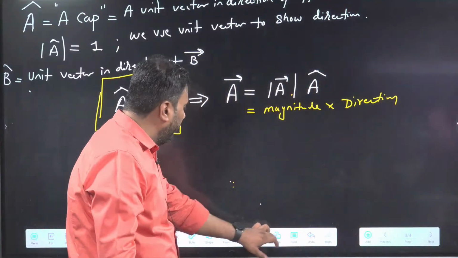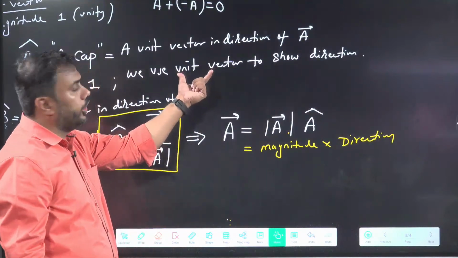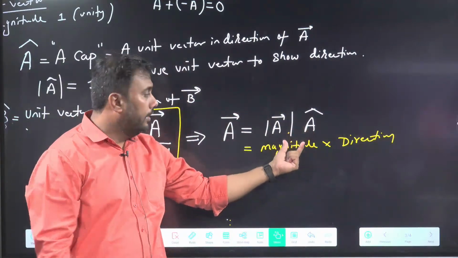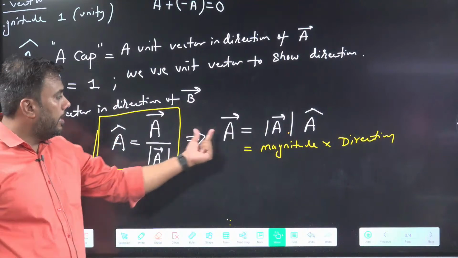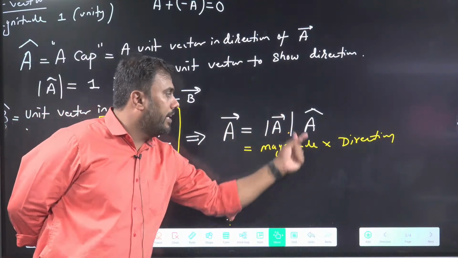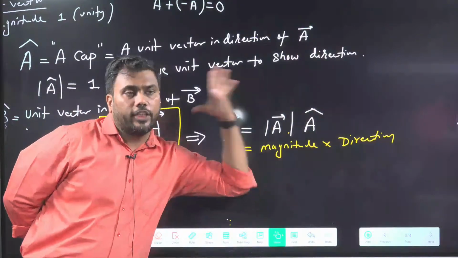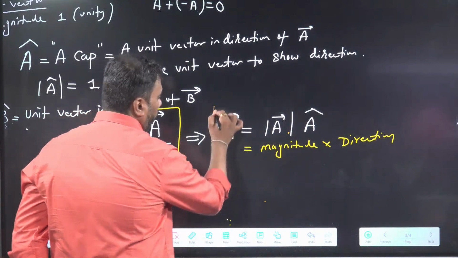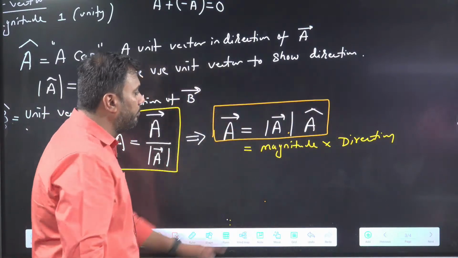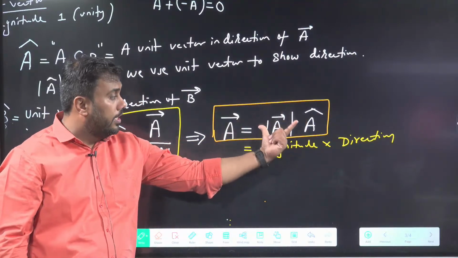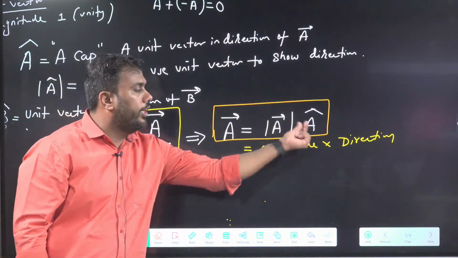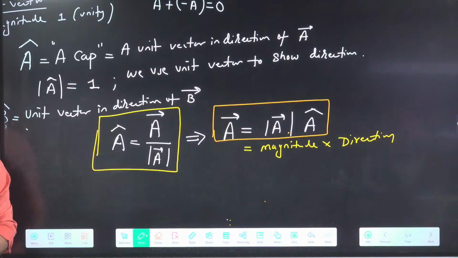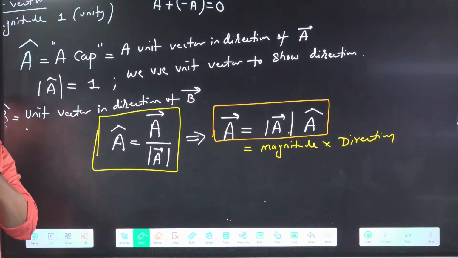We have written here, we use unit vector to show direction. So here is an example of how we are using unit vector to show direction. A vector is equal to its magnitude multiplied with direction. A unit vector gives you direction. Write this equation. This is also an important equation. Whenever we need to write a vector, if we know its magnitude and a unit vector in direction of vector, we can always write vector equal to magnitude into unit vector. Is this point clear?